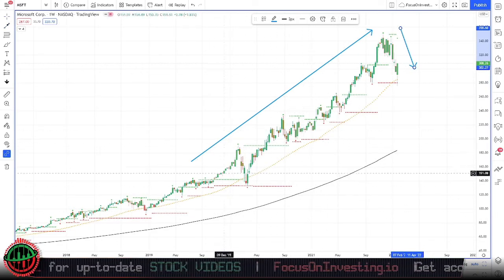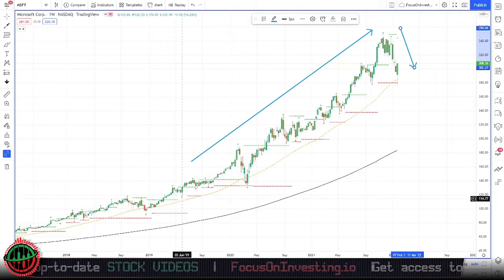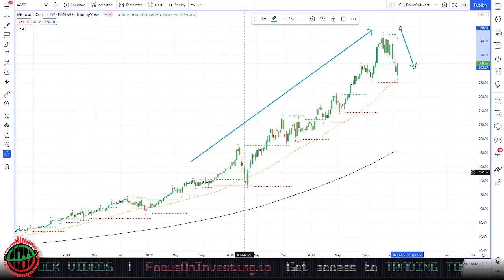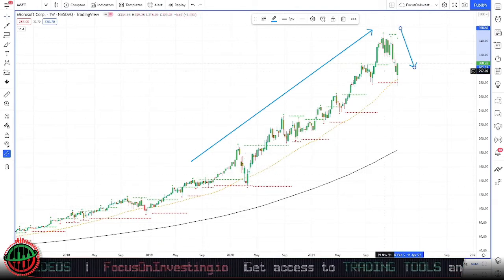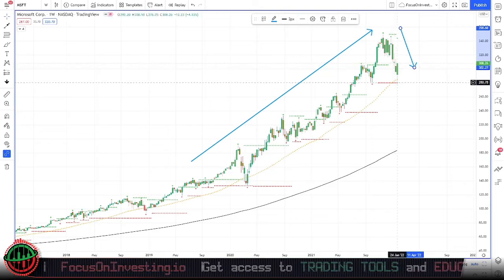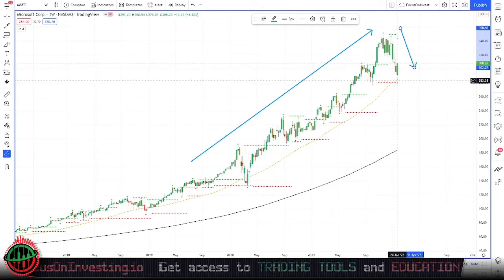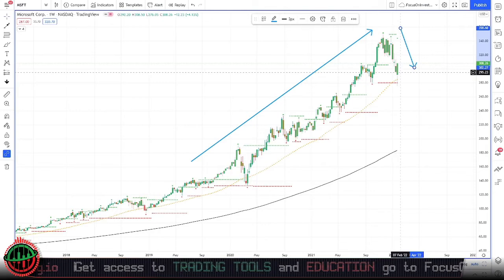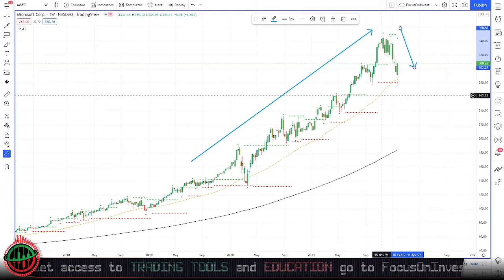Now we do get slight pullbacks from time to time where price generally respects the 50 simple moving average. However, we have seen a slight break here. What's good about our current dip is that price has pulled back to the 50 simple moving average. And although the wick broke it, currently price is above the 50 simple moving average. So hopefully we'll see the 50 simple moving average continue as a strong level of support.